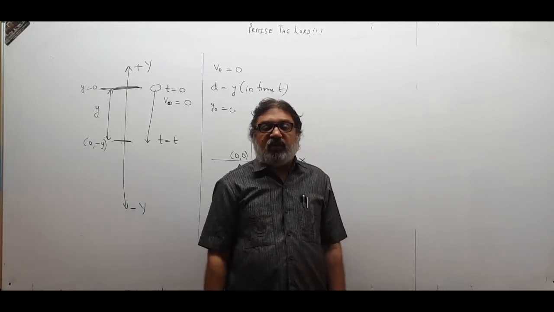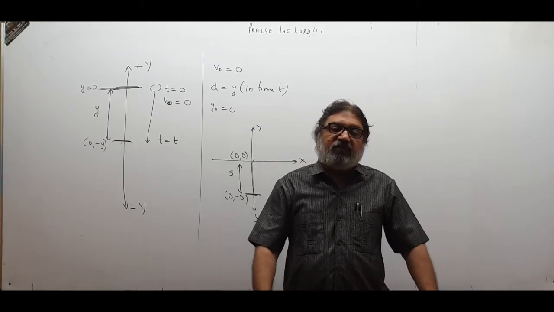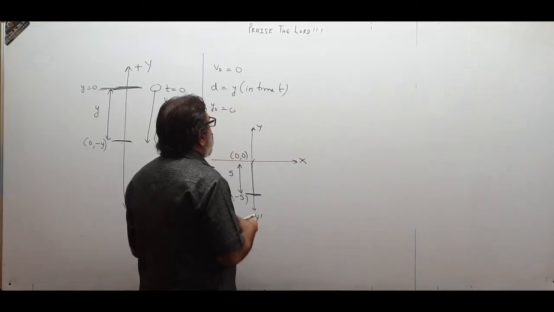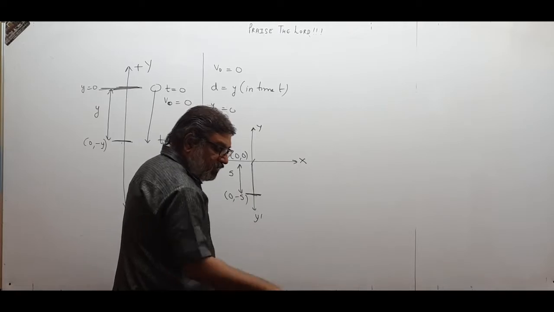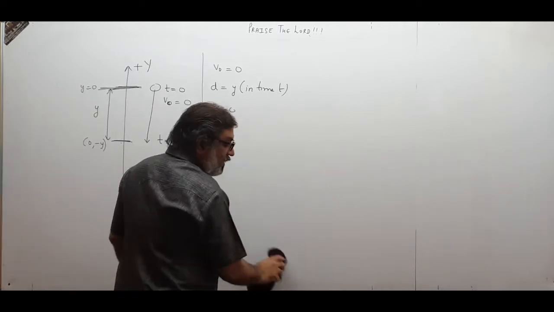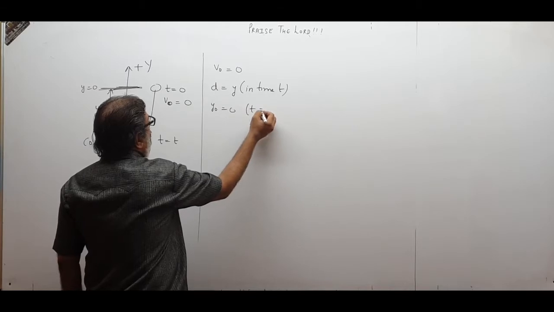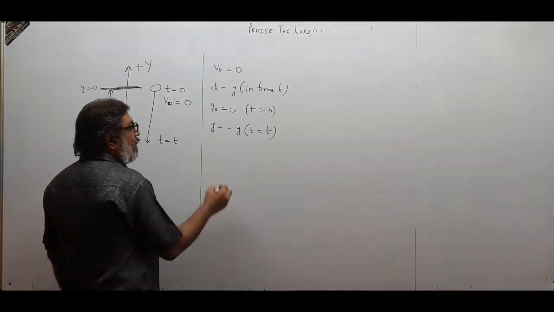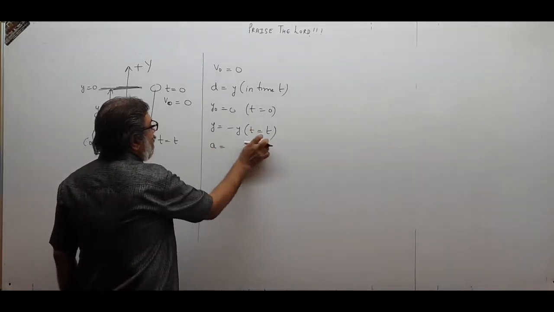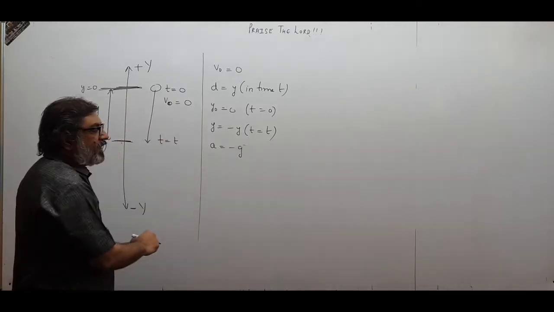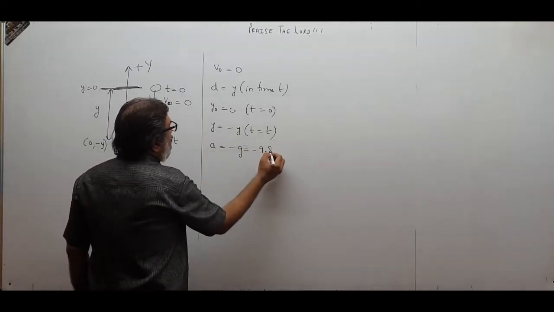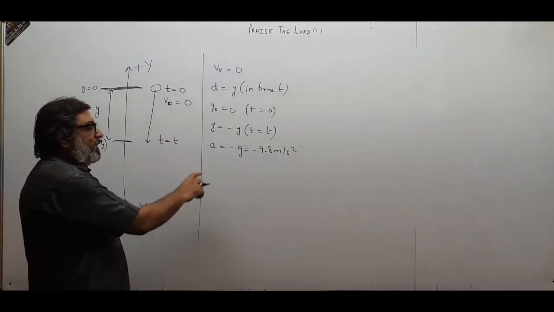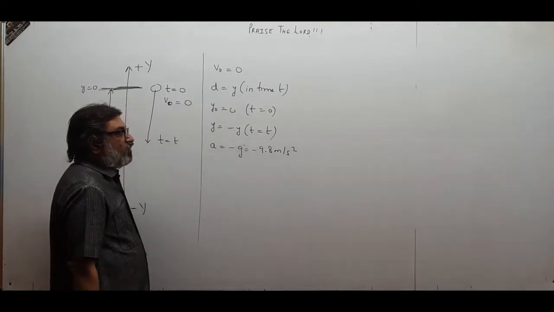So position of body is 0 at time t equal to 0, and position of body is minus y at time t equal to t. So position I write over here. Now I wrote this, that is okay. y0 is 0 at t equal to 0, and y is minus y at t equal to t. Acceleration will always be minus g, downward, negative, and that will be minus 9.8 meter per second square, like this you will have. So acceleration is minus g, minus 9.8 meter per second square.